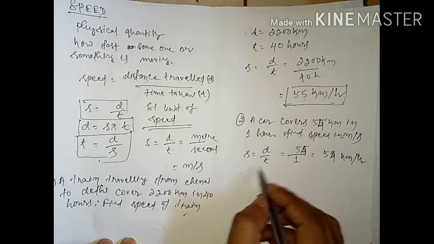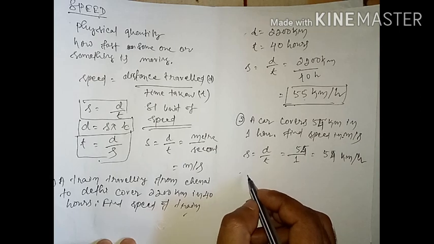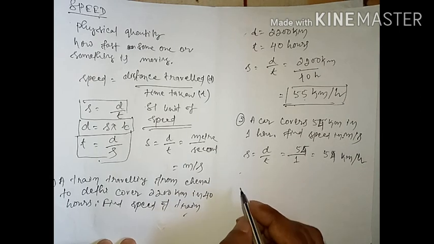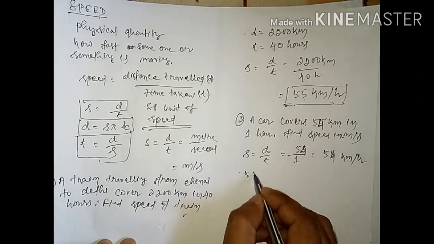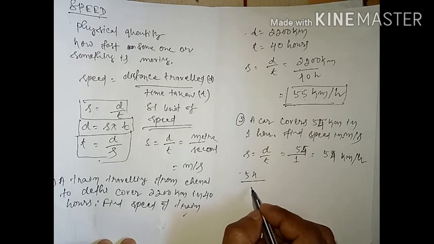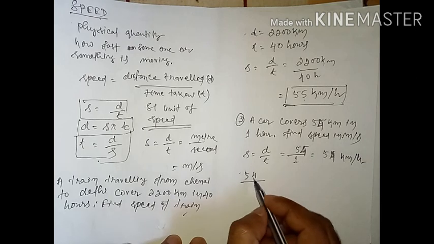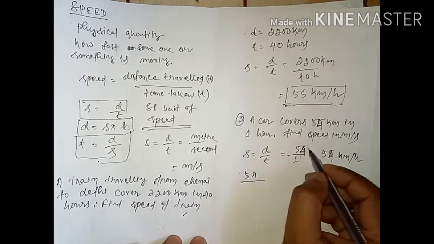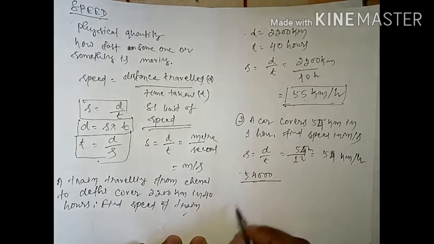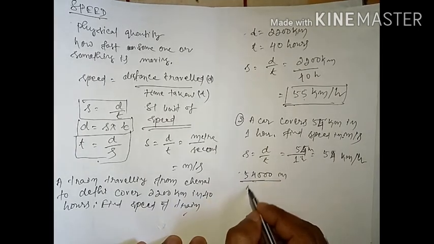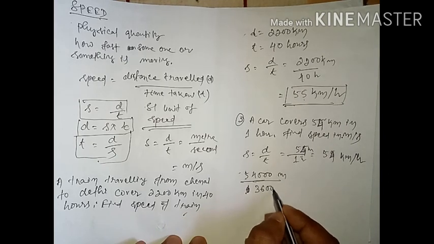Understood, students? Now you have to convert into meter per second. To convert into meter per second, what to do? You have to multiply 54 by, this is kilometer and this is hour, so 1 kilometer is 1000 meter, and 1 hour equals 3600 second.